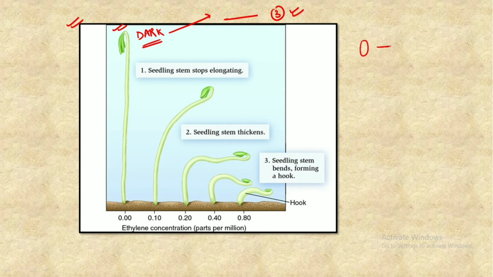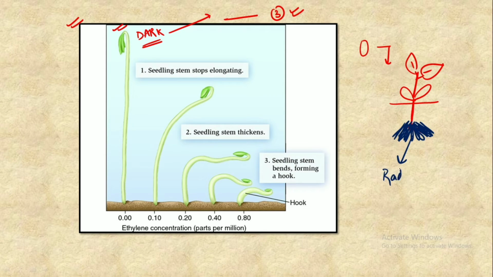When this seed germinates, we have 2 main parts. On the downward side we have the roots, then one elongated portion, then some leaf-like structures, and above that more leaf structures present in the germinating seedling. This downward hairy-like structure, which in general we call hairs, is actually known as the radicle. Above the radicle and below these 2 leafy structures, we have a portion which is known as the hypocotyl.